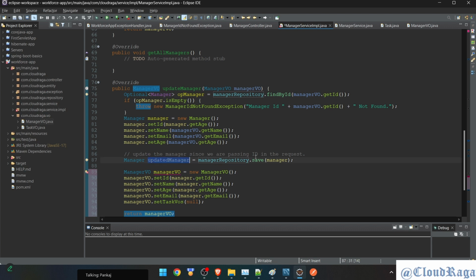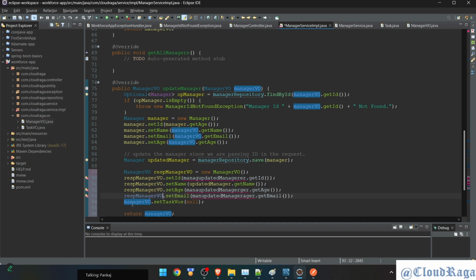This time updated manager will replace this, this, this, and we already have it. So I'll rename it response manager view. Paste it, paste it, paste it.